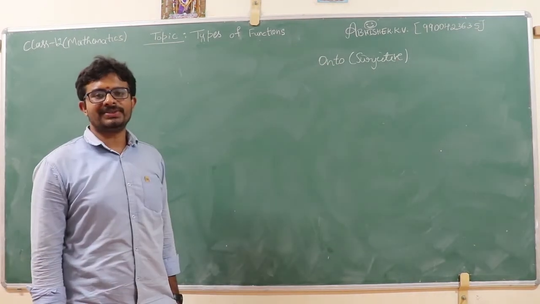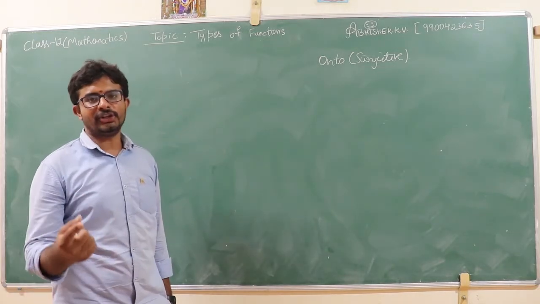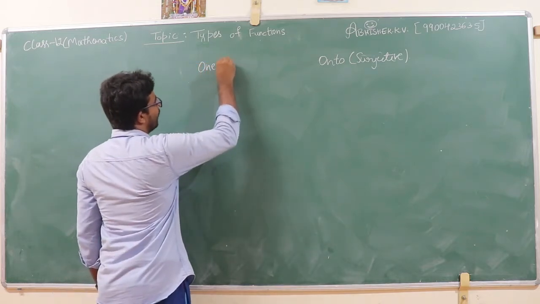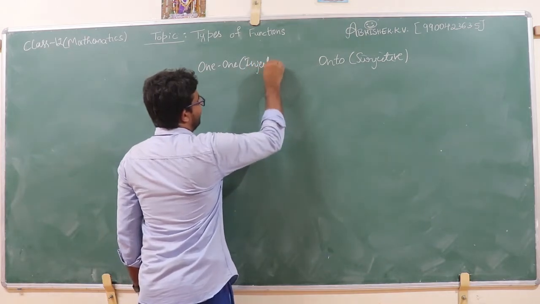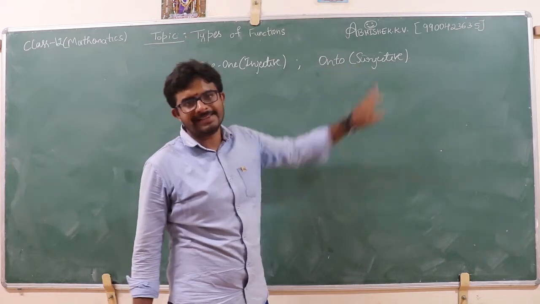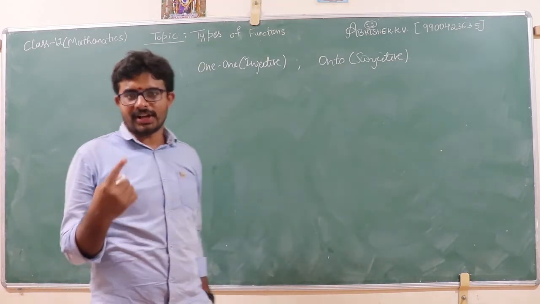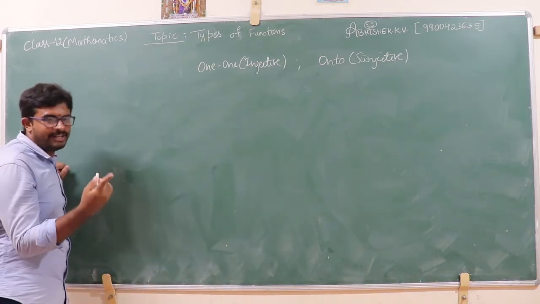Now I move on to the main subtopic, that is the types of function. I already told you there are two types of function, namely one-one, also called injective function, and another one is onto, also called surjective function. I already told you the definition of function, right? What is function? A relation. To define function, we need relation.